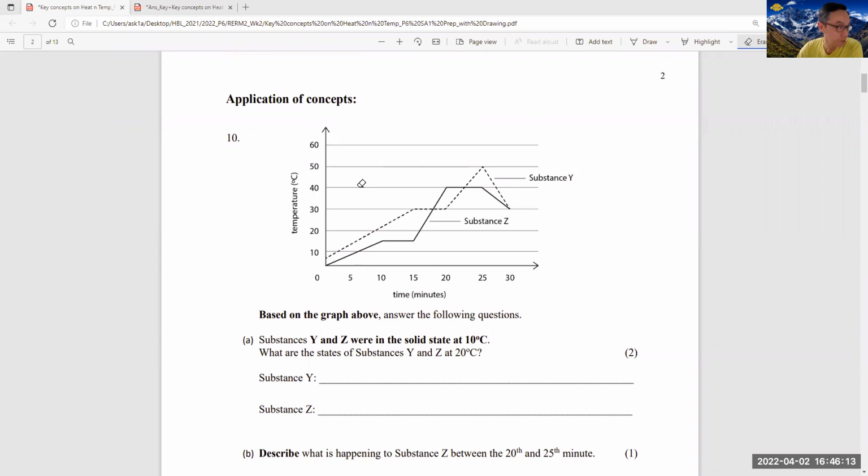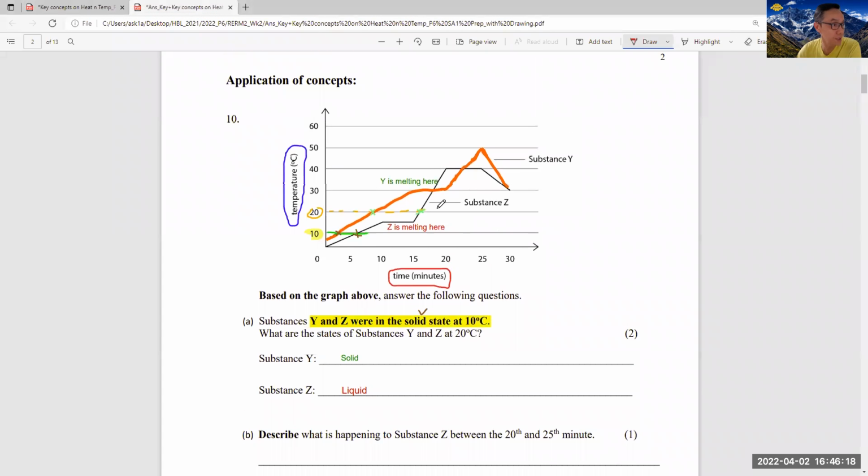So what I advise students is to do some annotation. As you can see here, I've annotated. Firstly, they must understand this part: the vertical axis represents temperature and the horizontal axis represents the time lapse. So there are 2 substances. You can see the 2 colors here. There's one important piece of information which I've highlighted here. Please do so if you have not done.